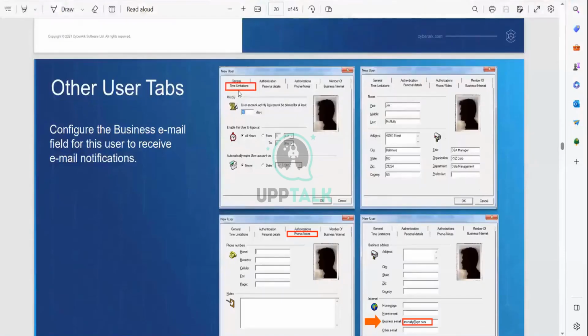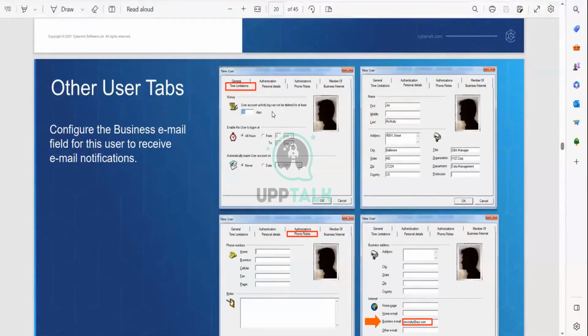Let's take our first step towards learning here and explore it. The time limitations and personal details and phone notes and business instance. Other users. Configure the business email field for this user to receive the email notifications. We have to configure this email notifications. See for example time limitations. The user account is actually log on. Log cannot be deleted for at least 90 days.